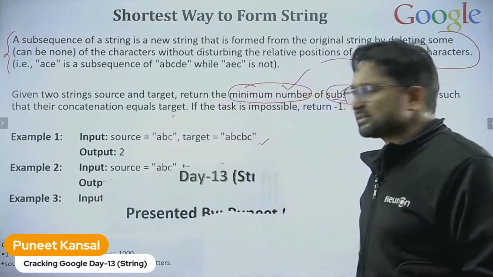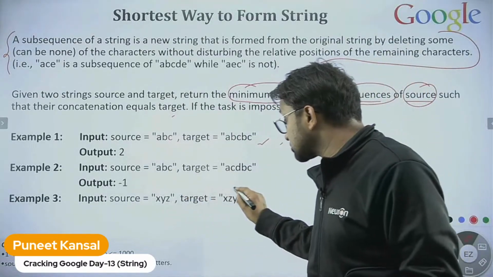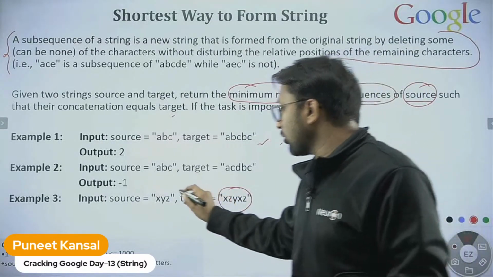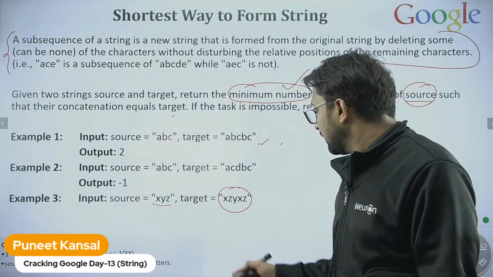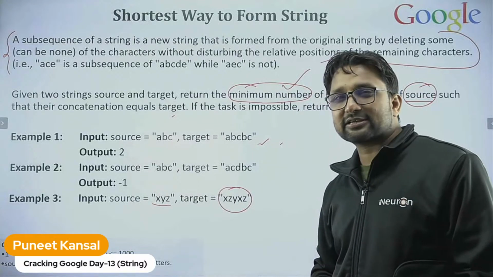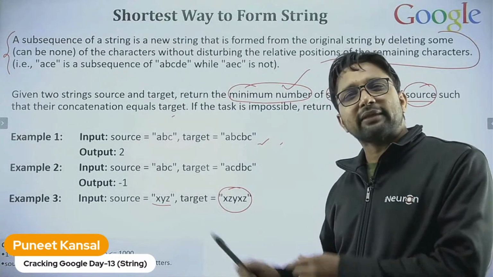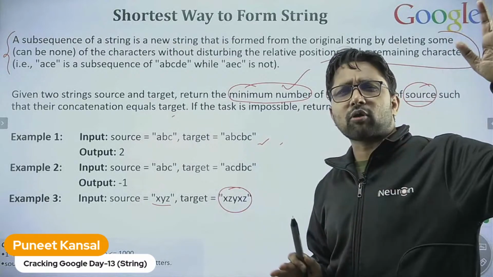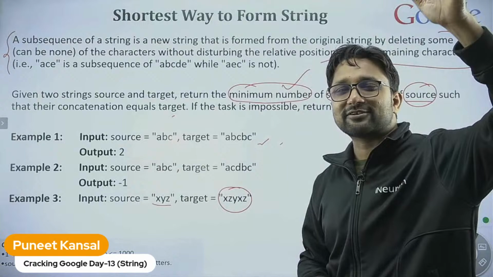2 is not the right answer. Let me tell you, 2 is also not the right answer. We cannot generate this target string from the source string with just 2 subsequences. Anybody else? Let's see if anybody can give the right answer. If you can reply with the right answer, then you understand the problem. After that, we can think about different solutions.